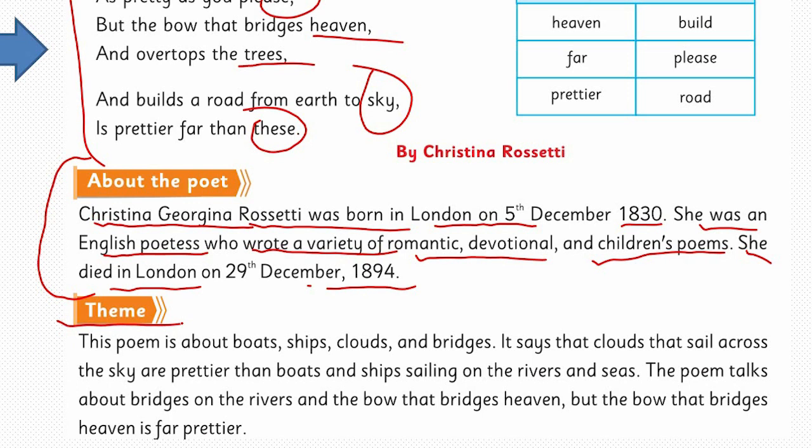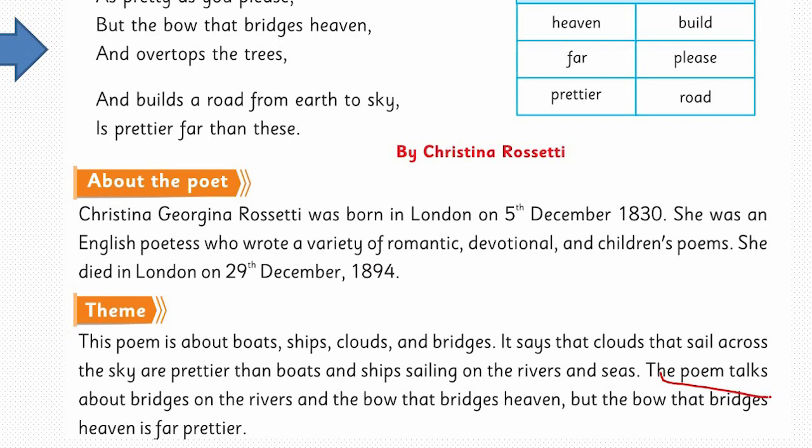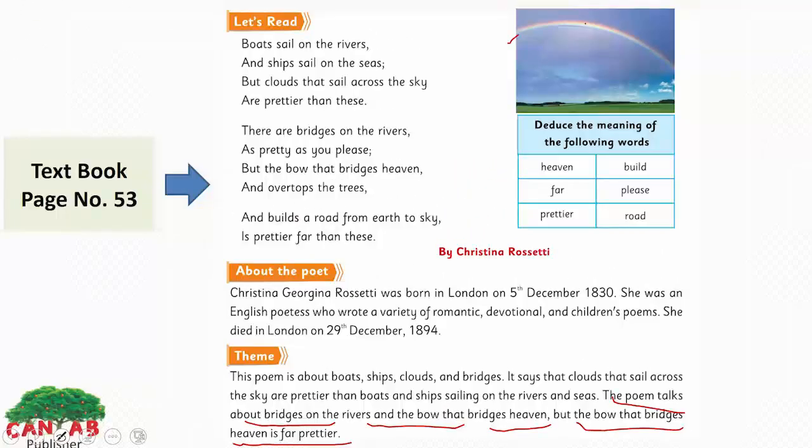The theme: this poem is about boats, ships, clouds and bridges. It says that clouds that sail across the sky are prettier than boats and ships sailing on the rivers and seas. The poem talks about bridges on the river and the bow that bridges heaven. This is the bow.